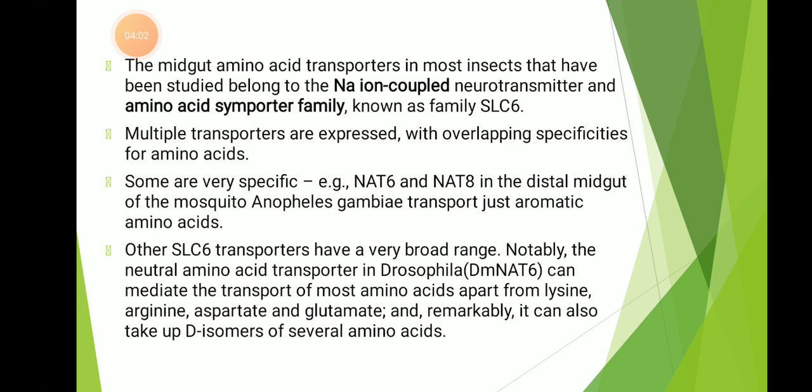This capability can be linked to the abundance of the amino acids in the cell wall of bacteria, which are an important component of the natural diet of Drosophila species. DmNAT1 is an active transporter capable of mediating uptake against the concentration gradient. Exceptionally, amino acid transport in the midgut of larval Lepidoptera is coupled to potassium ions and not sodium ions.